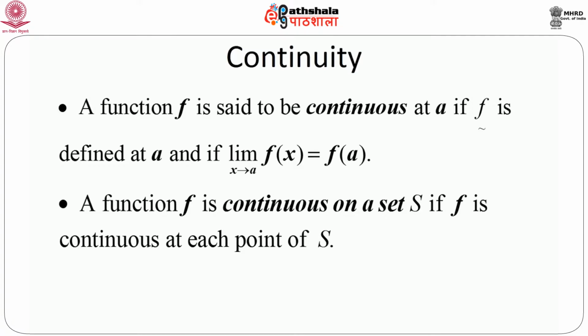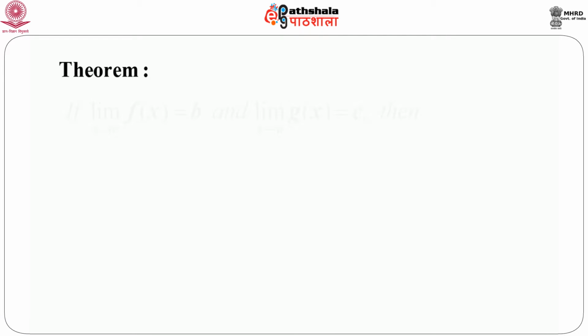Let us consider one theorem which follows from some properties of continuous functions of a single variable on the real line.